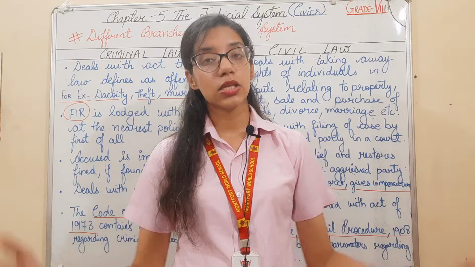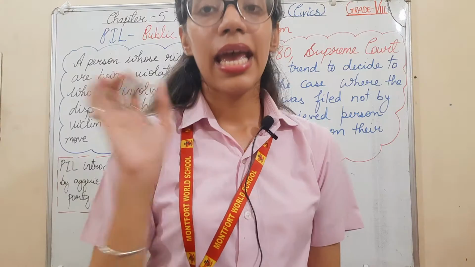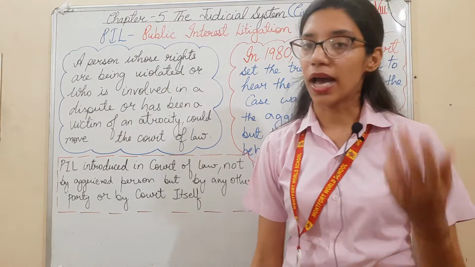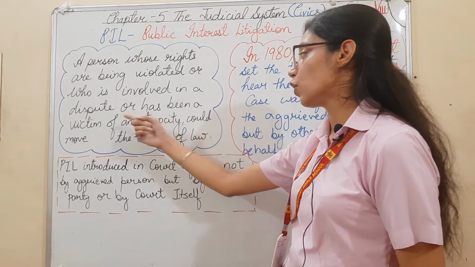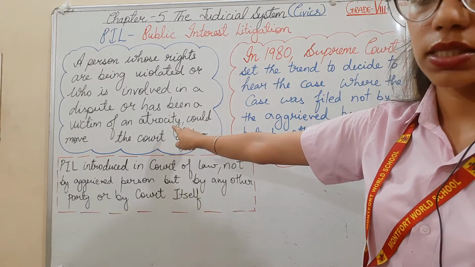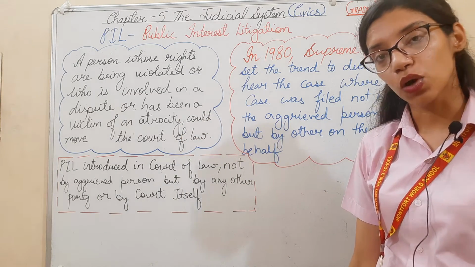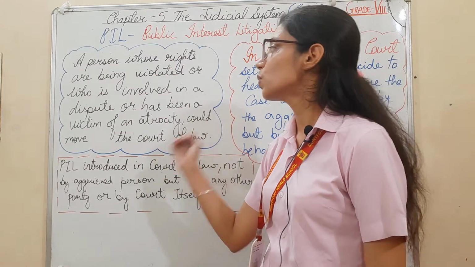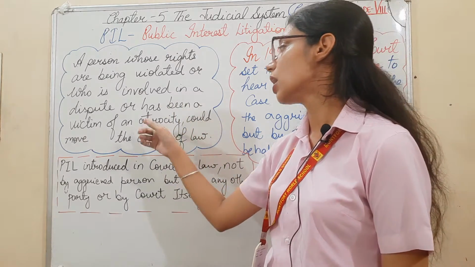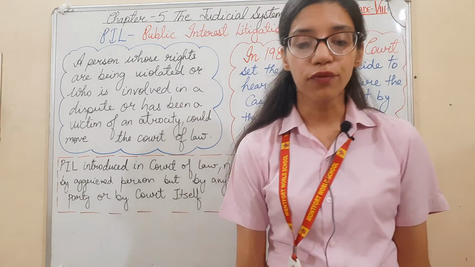Now, the next topic is the origin of PIL, that is public interest litigation. In public interest litigation, a person whose rights are being violated, or who is involved in any kind of dispute, or who has been the victim of atrocity, can move to the court of law. What is the meaning of the word atrocity? Any type of cruel act.